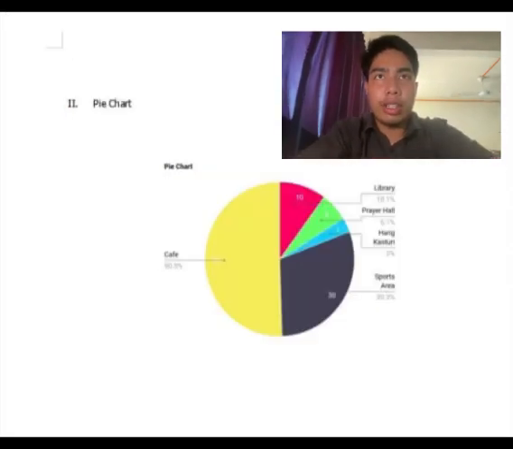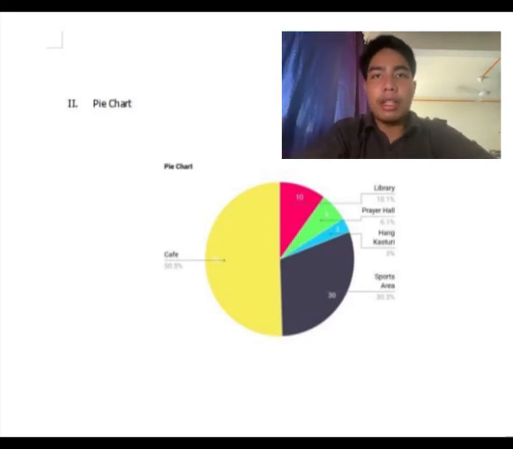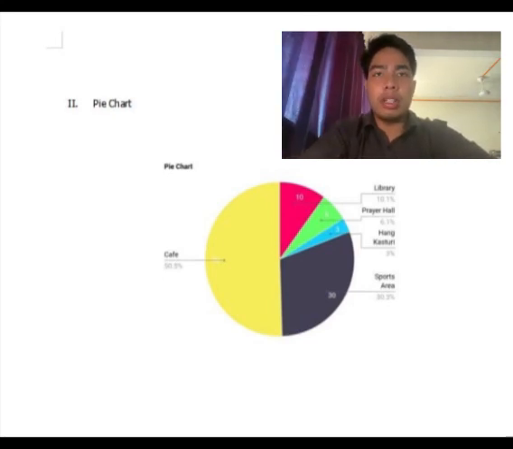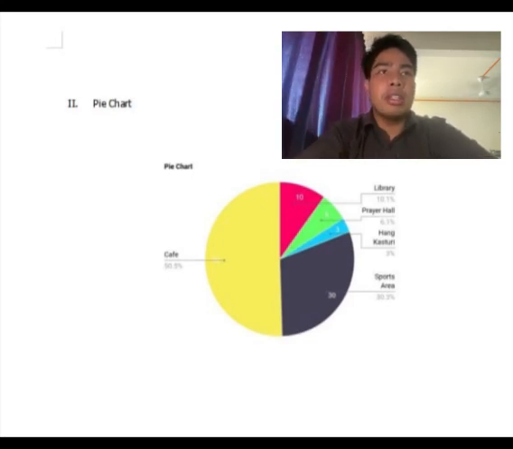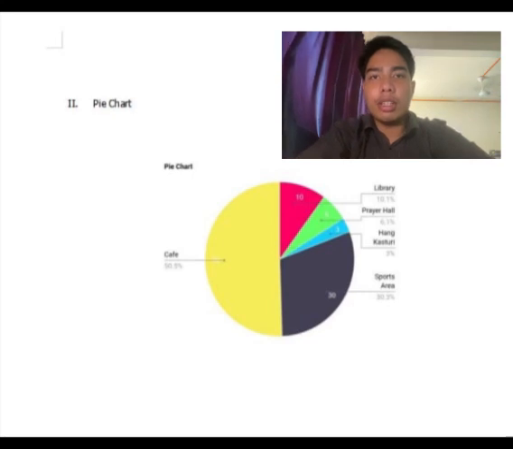So next is pie chart. From the place that students use the telco around the college, cafe is 50.5%, library is 10.1%, prayer hall 6.1%, Hang Kasturi hall is 5%, sports area is 30.3%.